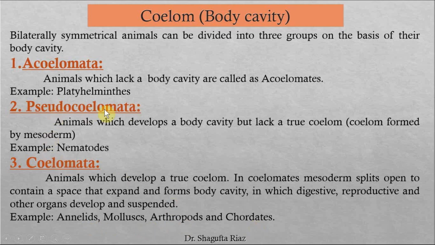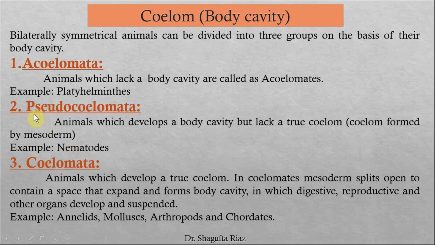Now, pseudocoelomates. The word pseudo means false. When it comes with the coelomata, that means it has a false coelom or body cavity. How can that be? Simple. Animals which have a body cavity, but lack a true coelom, which means that body cavity is not formed by mesoderm.